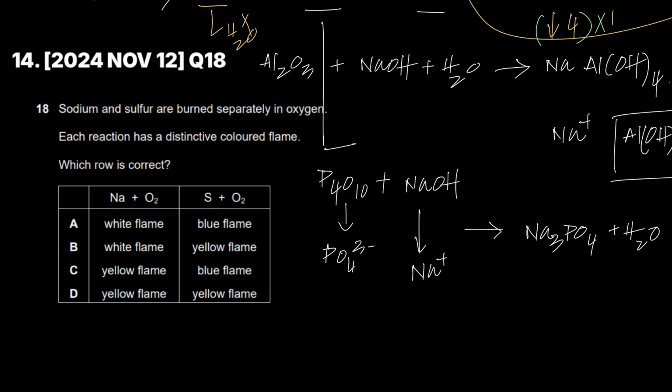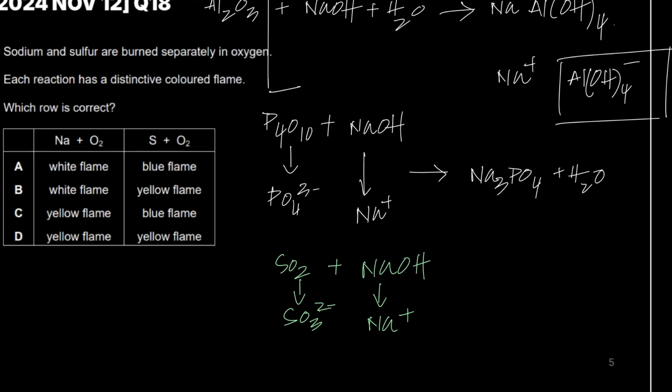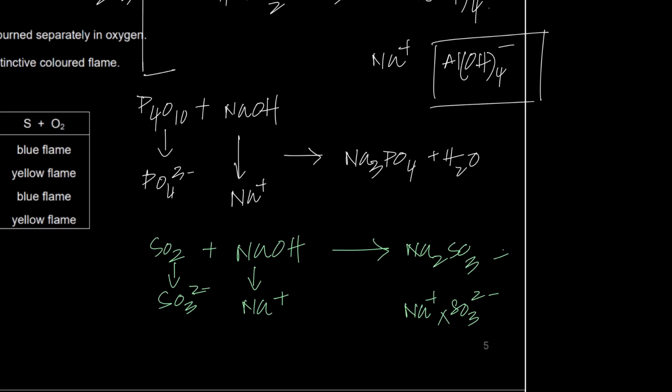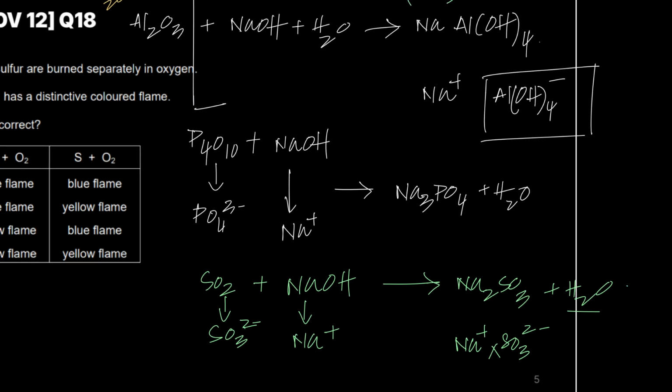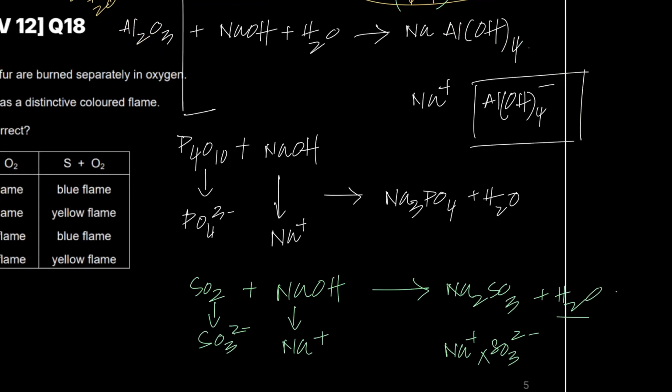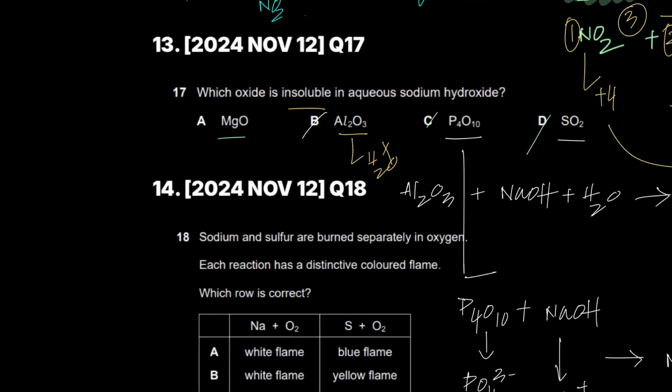And what would form for SO2? SO2 plus NaOH. SO2's negative ion is SO3, the sulfite ion right here. And this is the sodium ion right here. So when you combine sodium ion and sulfite ion, the formula should be Na2SO3, right? Sodium was 1 plus, SO3 was 2 minus, cross multiply, you get Na2SO3 plus H2O. That's what's going to form. So these two will in fact react. You don't need to write reactions. I am just recalling your entire chapter through these reactions. If at any point you feel like you don't remember the reaction, go over it again.